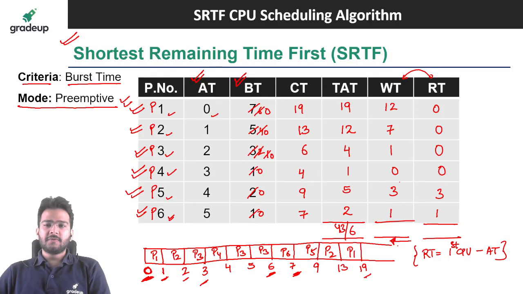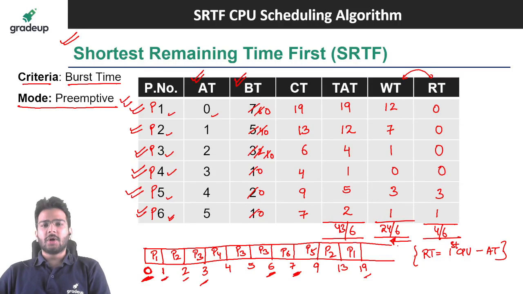Similarly, you can find out the waiting time as well. So 3 plus 1 it is 4, 4 plus 1 it is 5, 5 plus 7, 12, 12 plus 12 that is 24 divided by 6. That will give you the average waiting time. And if we talk about the average response time, so that is going to be 3 plus 1 it is 4, 4 divided by 6. That is going to give you the average response time here in this case.